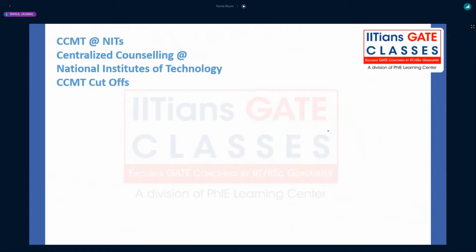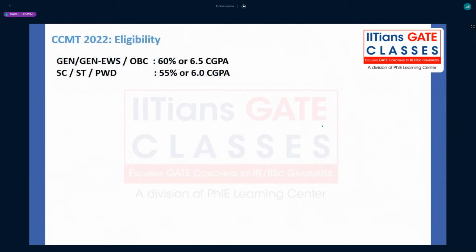Now, regarding the CCMT, Centralized Counseling for MTech at the National Institutes of Technology, here we'll be having eligibilities like general and general OBCs 60% and 6.5. Once again, you have to check, that is regarding 2022. What could be the eligibility through GATE 2023, that we need to see, right?